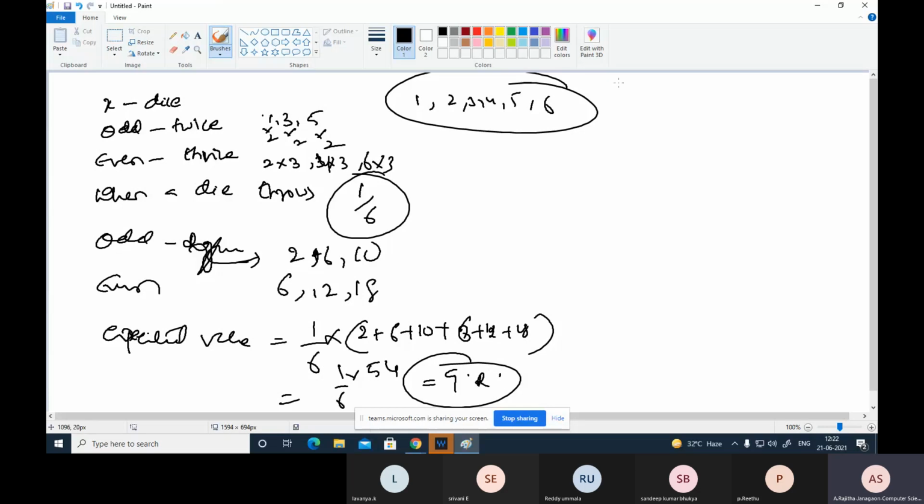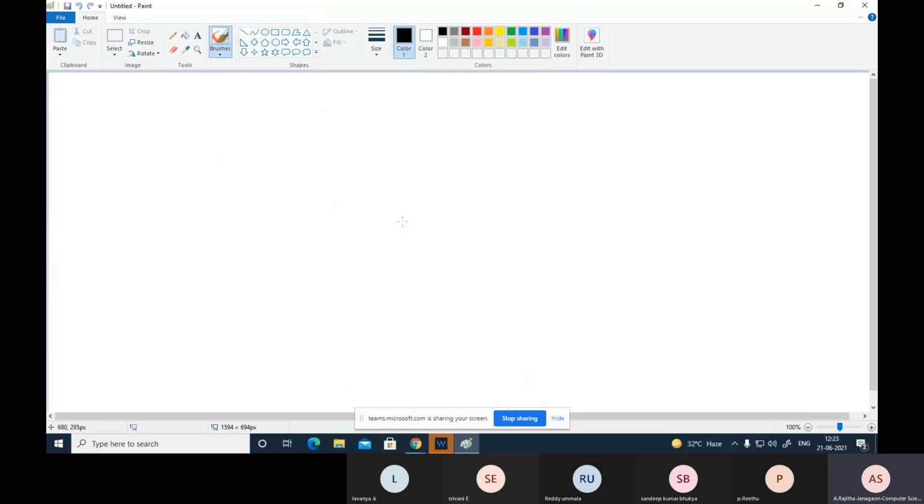Next, suppose the problem is like this. 7 letters are to be placed in 7 addressed envelopes.